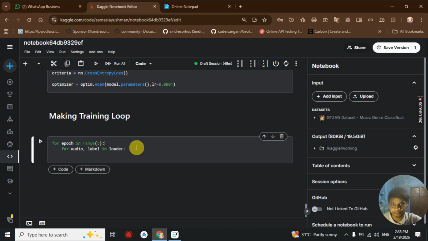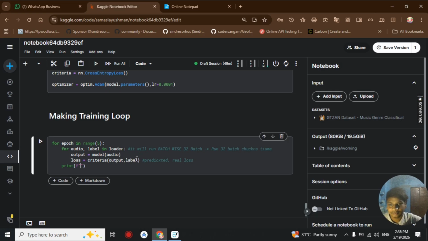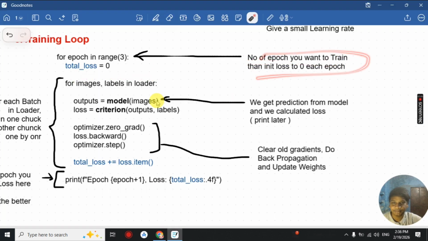So we do for images and labels in loader, and here it will be doing batch-wise training. The output will come from the model, which takes the images, and we calculate the loss by passing the output and then the real label. We could also print the epoch and run it. You will see that it will take some minutes to run here.